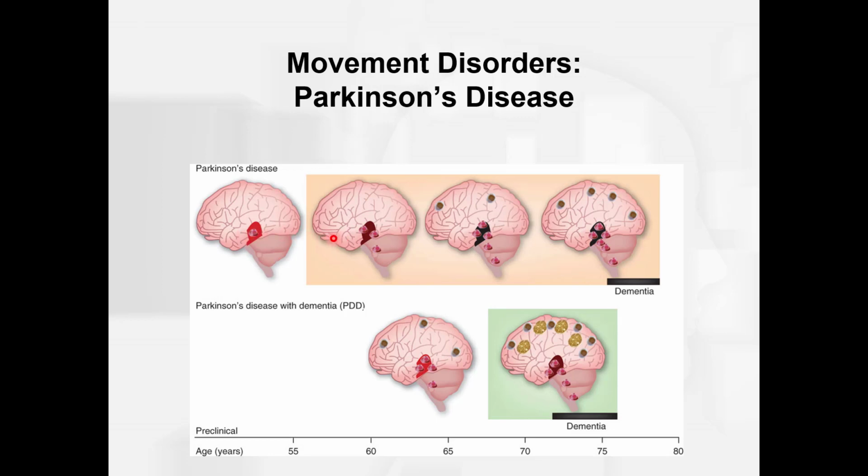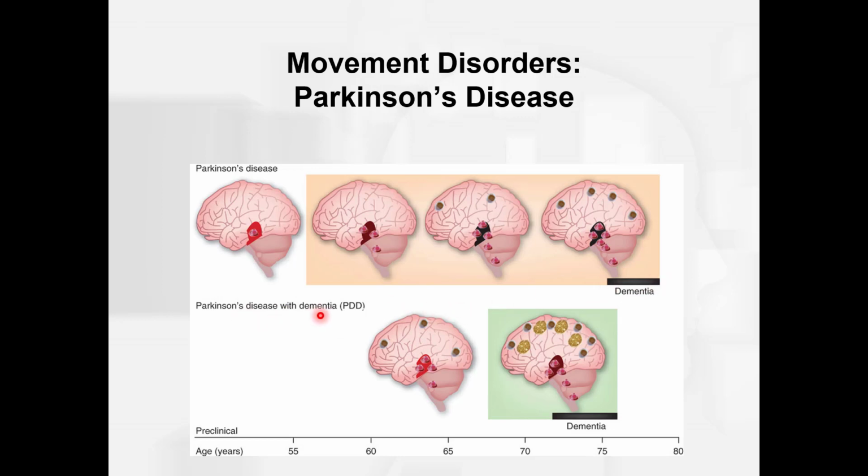The disease starts to progress, and about 10, 15 years in, we start to see some of those Lewy bodies, that alpha-synuclein protein clumping, in the cortex. And it isn't until we have widespread Lewy bodies throughout the cortex that we start to see dementia in someone with your typical Parkinson's disease. If a person lives this long, they typically will get the dementia, but you can see it's a good 20 to 25 year process typically.